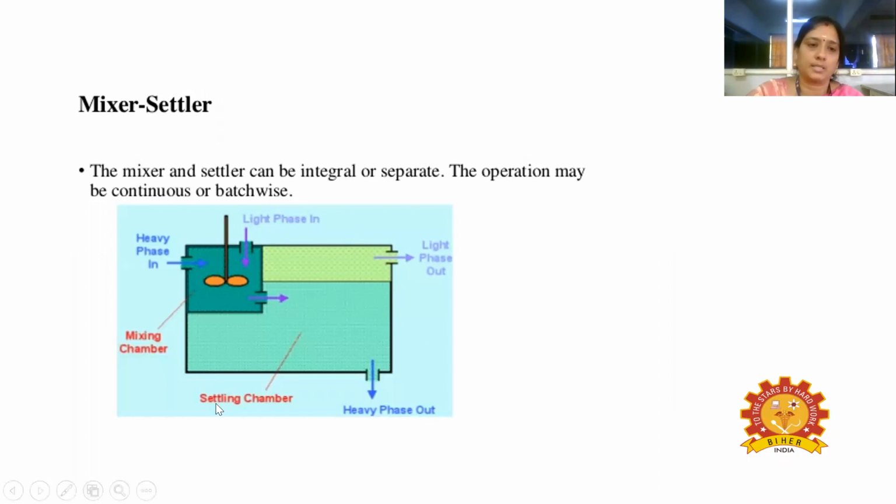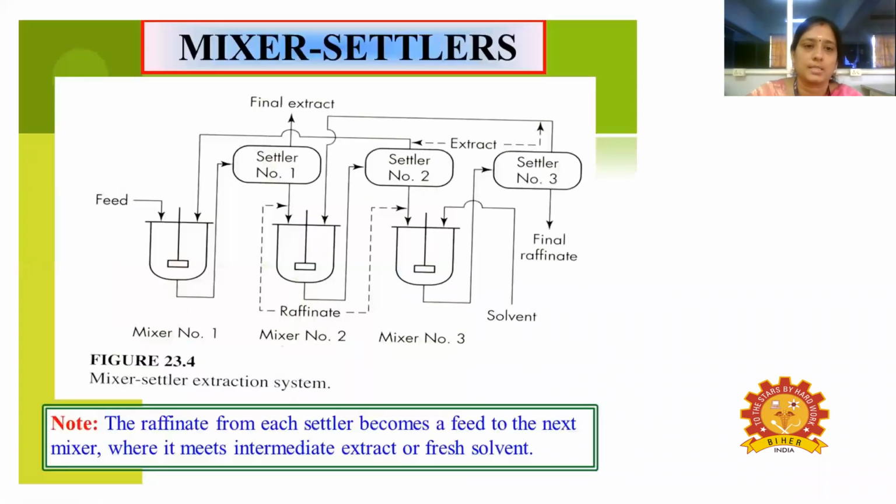So here this is mixer settler. Here the mixing unit and the settling unit will be there. So the mixer and settler can be an integral part or it can be separate. So either we can keep the mixing part inside this mixer as well as the settler part inside this, or else we can keep the mixing part and settler part separately. So this operation may be continuous or it can be done batch-wise. So both are possible in case of this mixer settler.